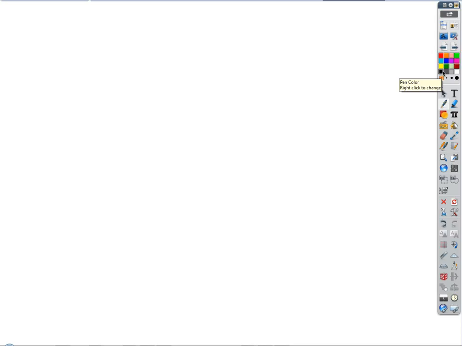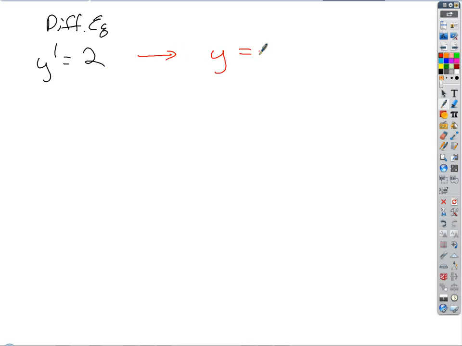It's not good. Okay, so let's start with another differential equation. Or diffie q, what you'll call it in college, diffie q's. So y prime equals 2. I want the general solution to that differential equation. What is it? 2x plus c. So the solution to this is going to be y equals 2x plus c. Good. That's the general solution, right?